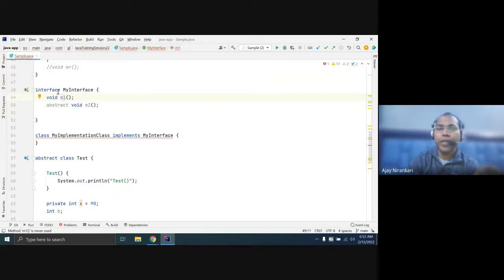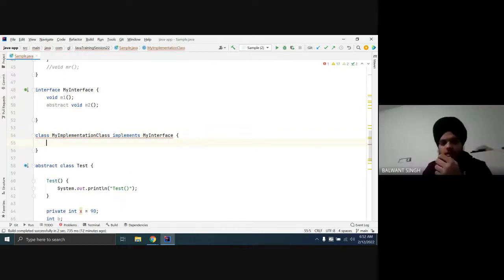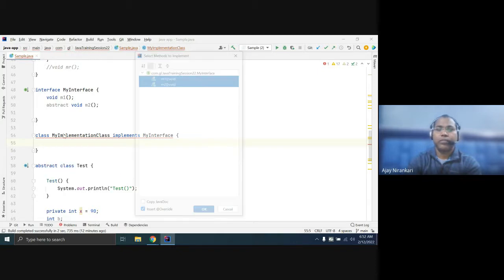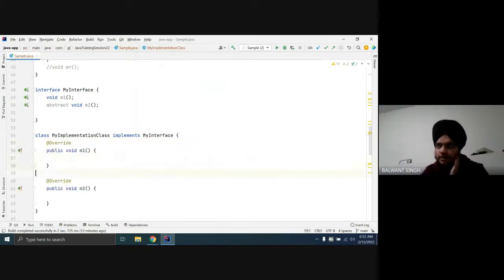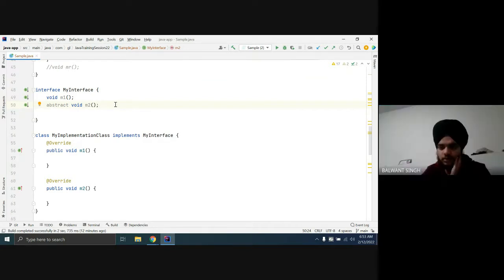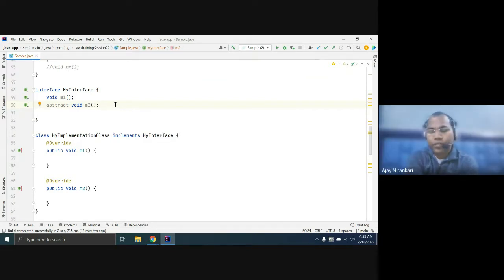So if any method is abstract, who can give the definition? Surely your implementation class gives the definition. So here you have to override both methods. And can we give the definition in the interface? Yes, this is the best question. Before Java 8, that is Java 4, 5, 6, 7, there was no option to give a definition inside an interface. But after Java 8 you have options.